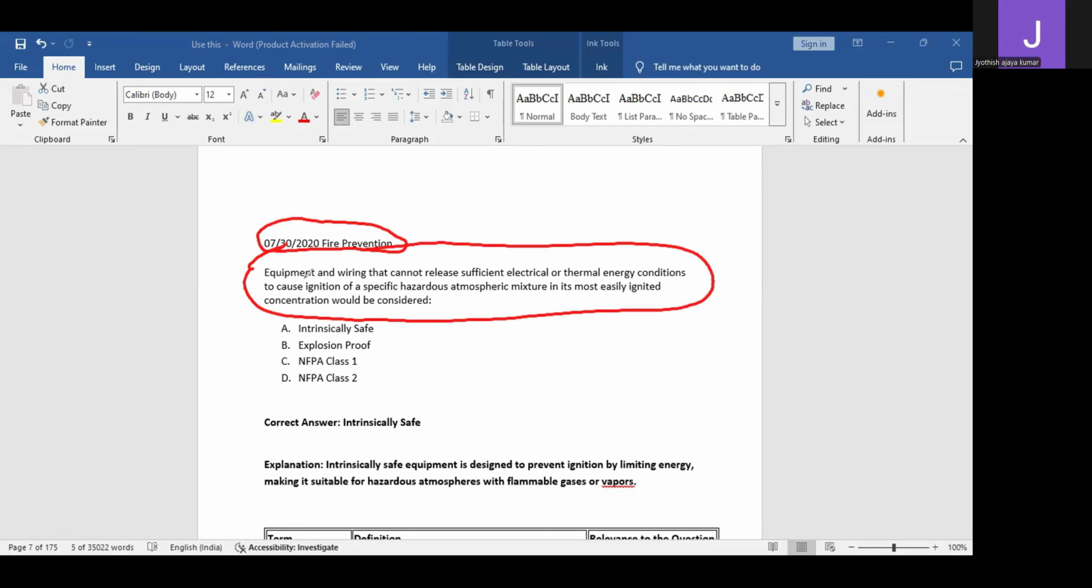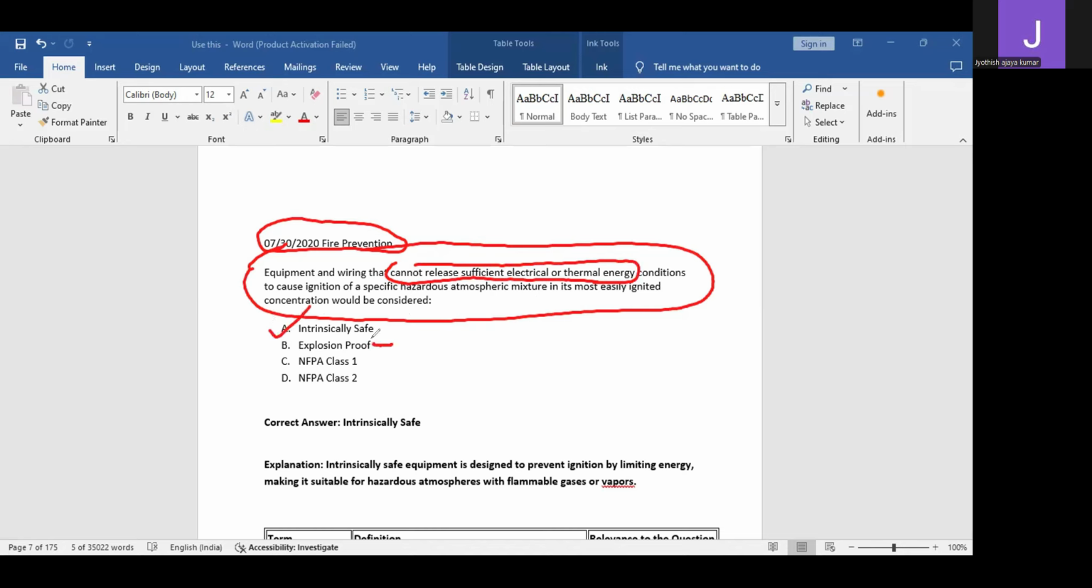Okay, so equipment and wiring that cannot release, this is the most important point, that cannot release sufficient electrical or thermal energy under normal conditions to cause ignition of a specific hazardous atmospheric mixture in its most easily ignited concentration would be considered which one? Intrinsically safe.